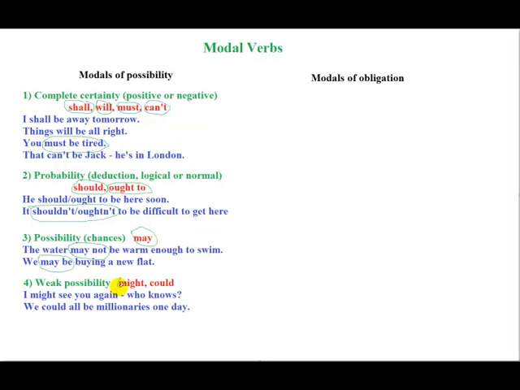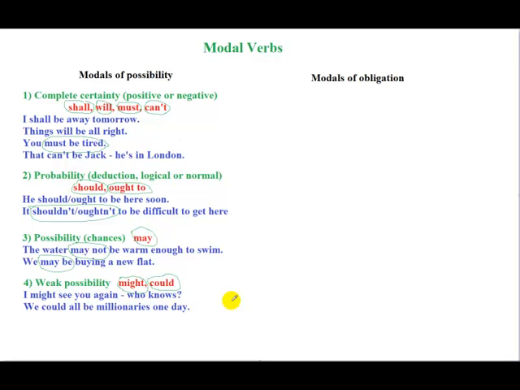It's less possible than may, so we use might. In this case, when this is less likely to happen, might, and we also use could. For example, I might see you again. Who knows? For example, last summer I met a friend from Ukraine, and after a few days, two weeks, he left Moscow, and I didn't really know at that time if we were going to meet again or not, right?